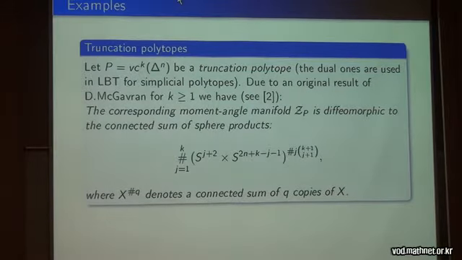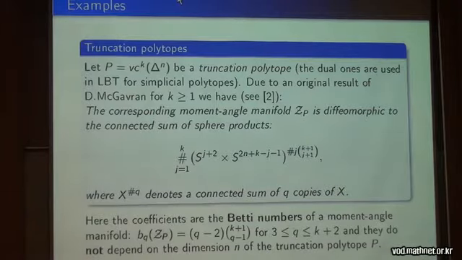Then, due to a result of McGavran, its reformulation, of course, from the original work, the corresponding moment-angle manifold Z_P is diffeomorphic to a connected sum of products of spheres. Two spheres in each product. And we have the coefficients in this formula, the powers. These are just, of course, the Betti numbers of the moment-angle manifold. And we can see in this particular case, they do not depend on the dimension of the truncation polytope.